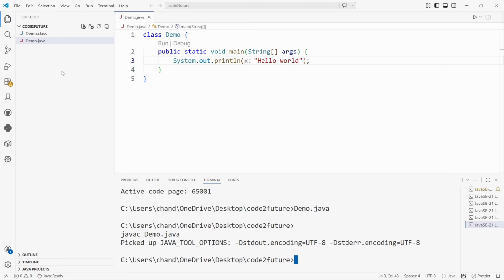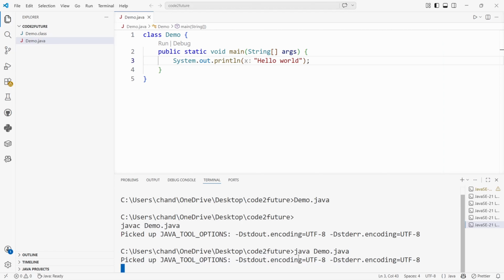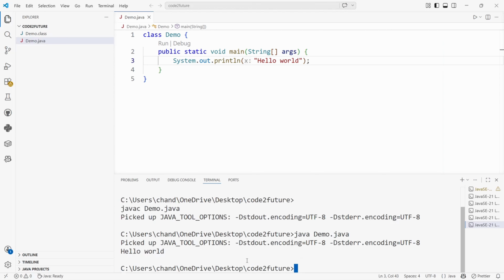What happened is the Demo.java file is converted into bytecode, which is Demo.class. This bytecode has to be converted into machine level language by the Java Virtual Machine. For that purpose, in the terminal I will use java Demo. If you see in the terminal, we have got the output as Hello World.